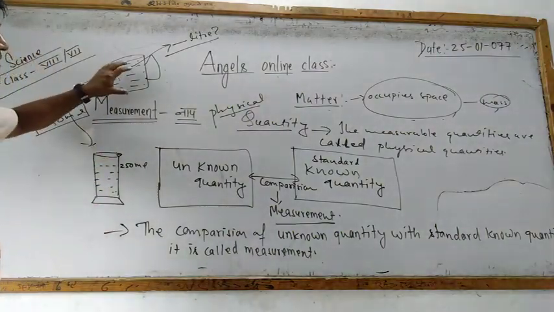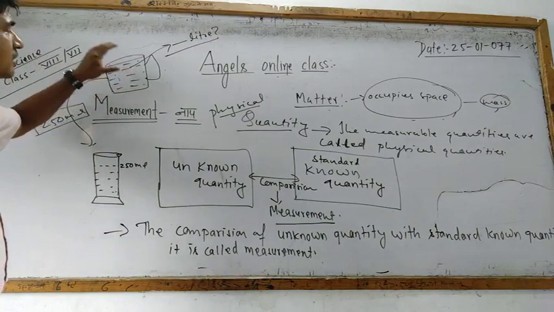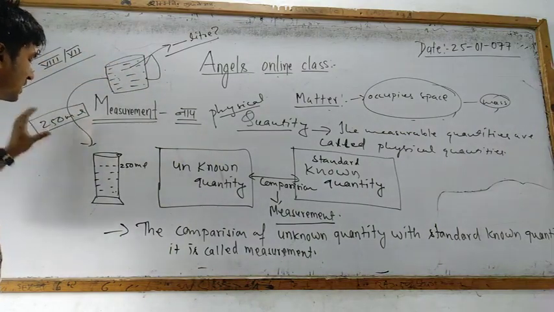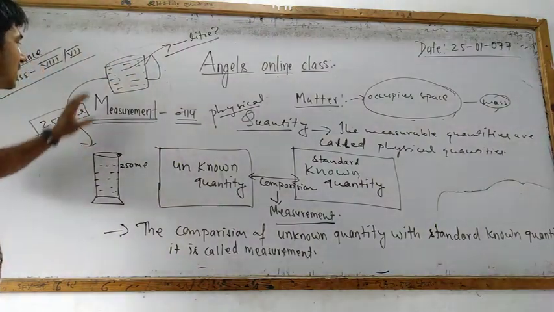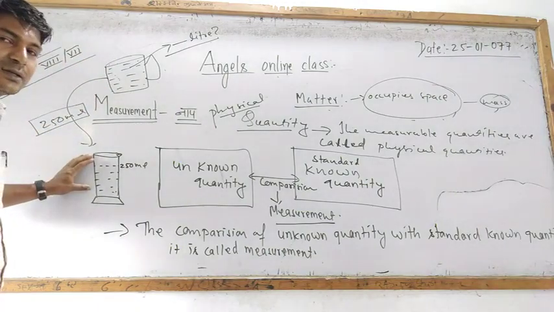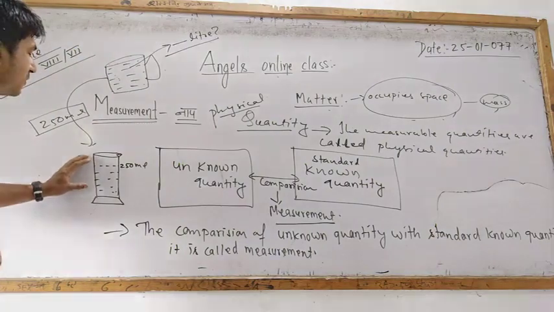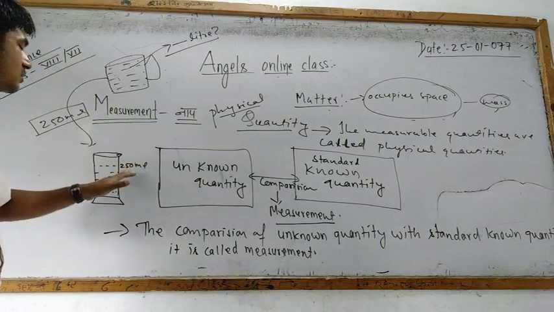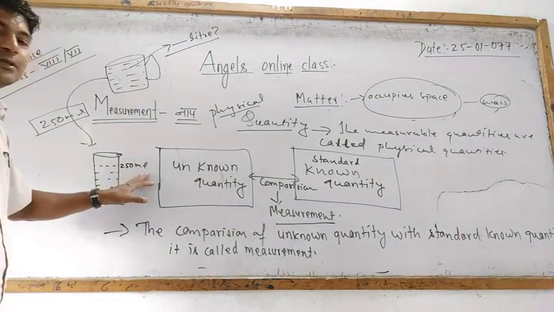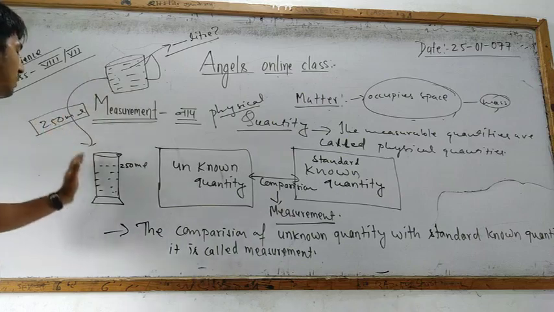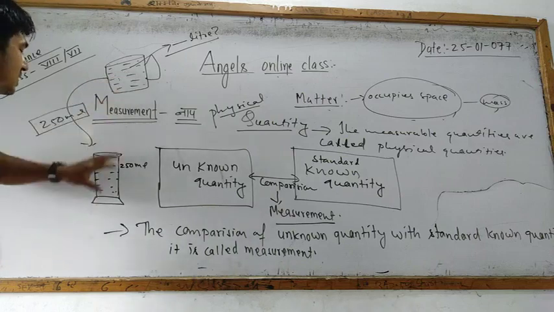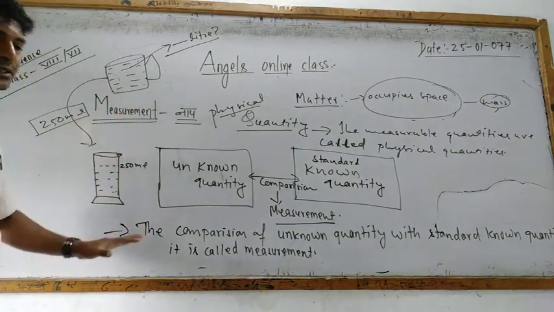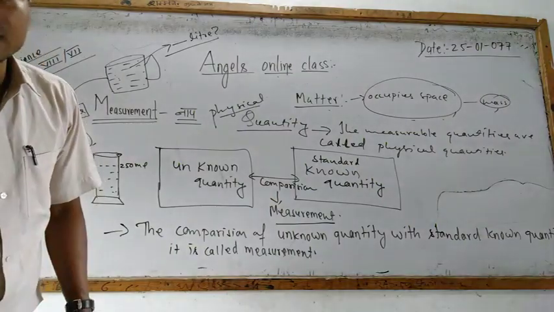The quantity of water was unknown, and when we poured it into the known volumetric cylinder, we were able to know it. This process of comparing an unknown quantity with a standard known quantity is called measurement. I hope you have understood this topic.